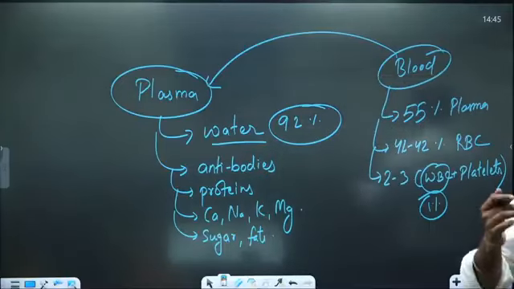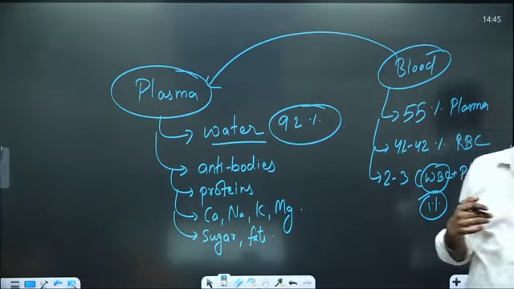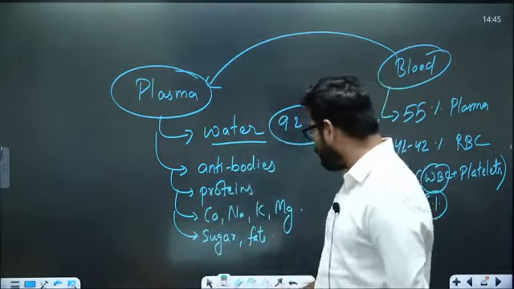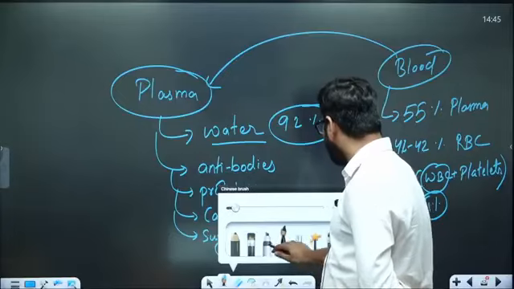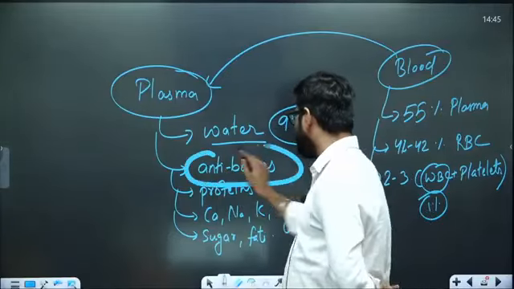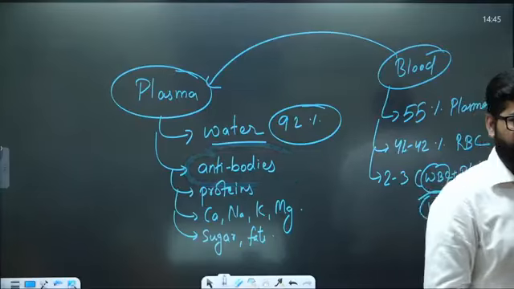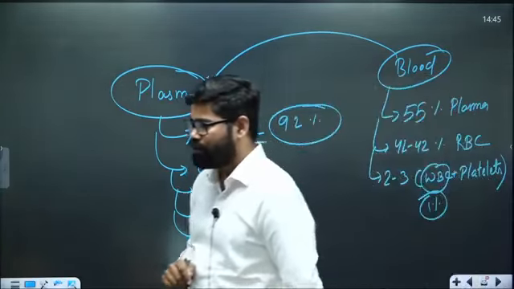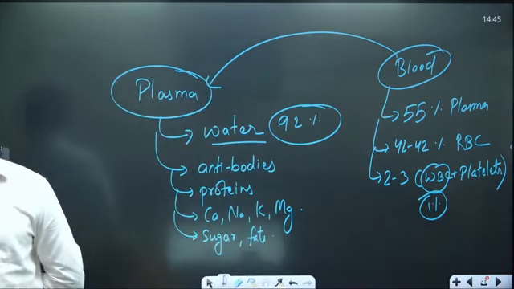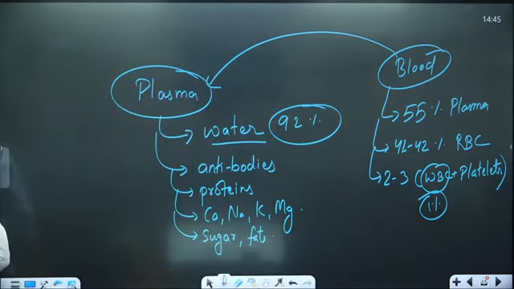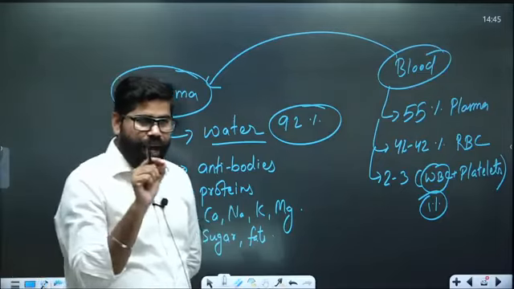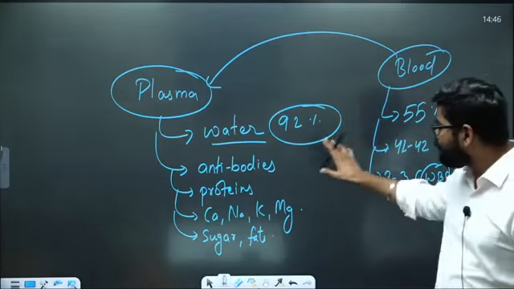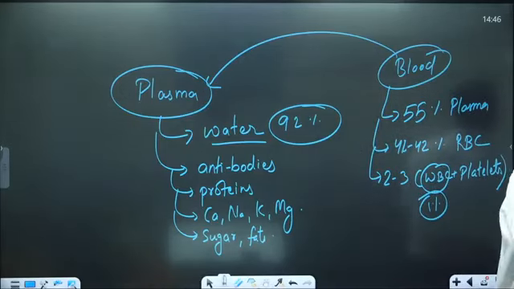During COVID, you may have seen that there was plasma donation. Plasma donation was being done because of one single thing, which is the antibodies, present inside the plasma. Who makes these antibodies? The B cells make the antibodies. Antibodies are basically proteins, and they are present in the plasma. This is why plasma donation was also being done.